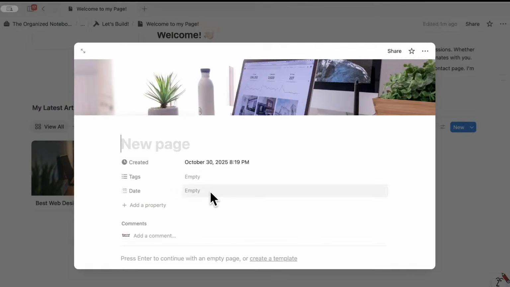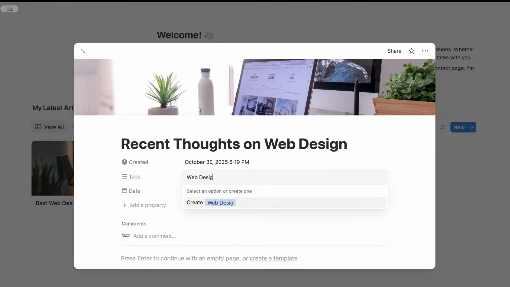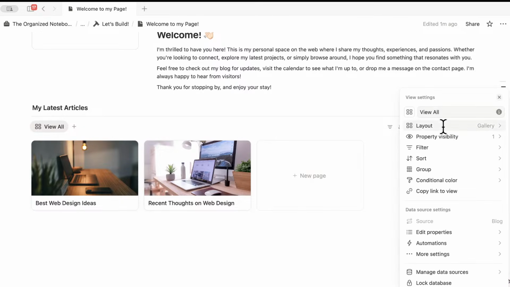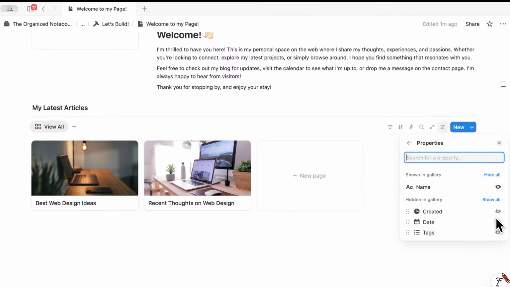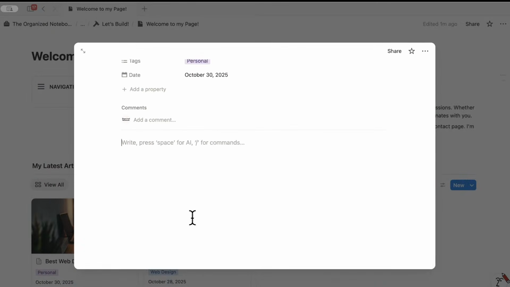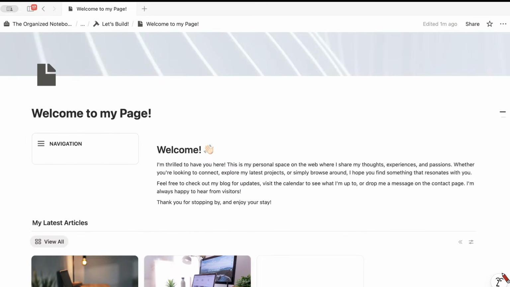So like this, you can do the same here. Recent thoughts. And then here we can add a date here as well. And then now we can go to the settings, go to property visibility, and then I'm going to show the date and the tags like this. And we have a very basic blog setup. So you could write your article inside of here in a free form style. And now that there's also feed view, you might even consider adding those here. So that could also really look nice in a Notion site.